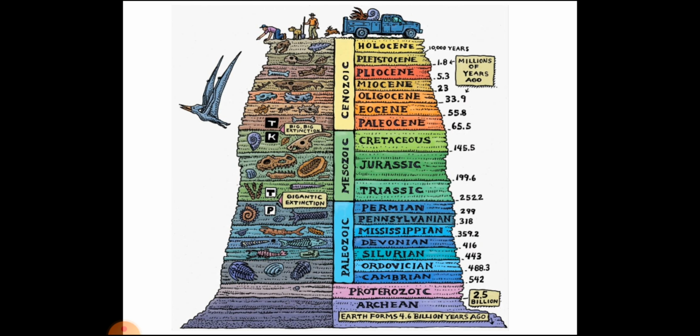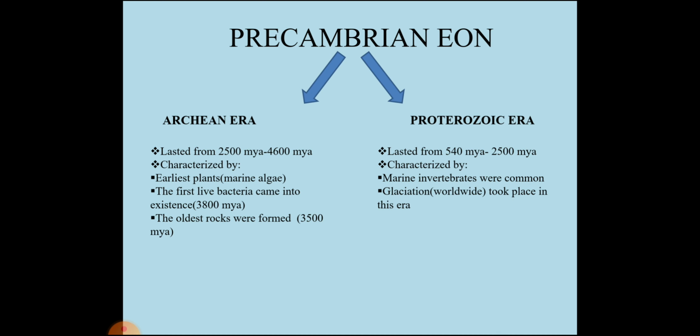Now, this is a brief, rough diagrammatic explanation of various eras and the periods that they have been further subcategorized into. We can see the Archean and Proterozoic eras that are part of Precambrian eon, whereas Paleozoic, Mesozoic, and Cenozoic are eras of Phanerozoic eon. Coming to Precambrian eon, it is divided into two eras, Archean era and Proterozoic era.